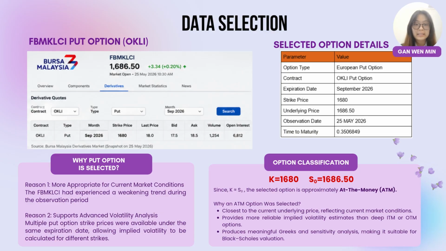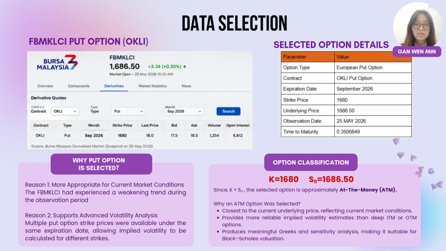A put option was selected because the FBM KLCI showed a relatively weak market trend during the observation period, making it suitable for analyzing downside market risk. In addition, multiple September 2026 put option strike prices were available, allowing implied volatility and volatility skew analysis.